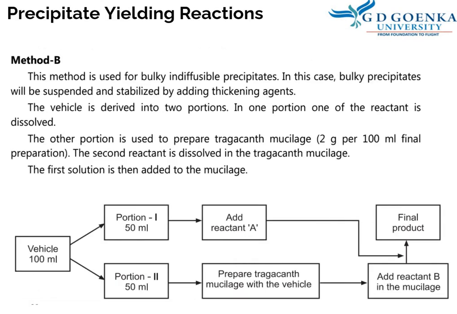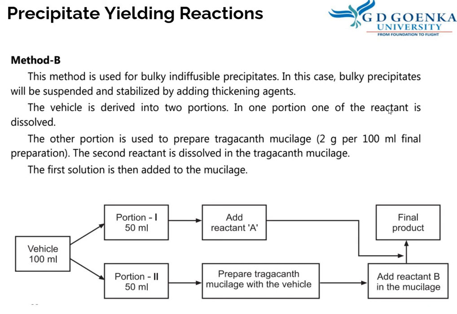This is another method of preparing precipitate-yielding preparations, Method B. This method is used for bulky, indiffusible precipitates. In this case, bulky precipitates will be suspended and stabilized by adding thickening agents. The vehicle is divided into two portions.